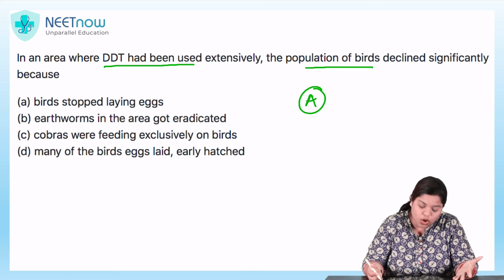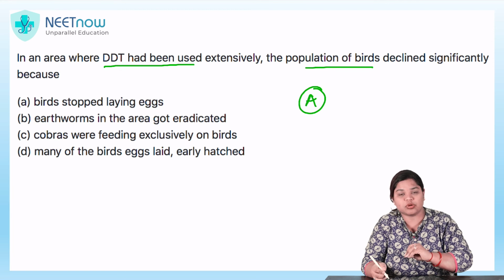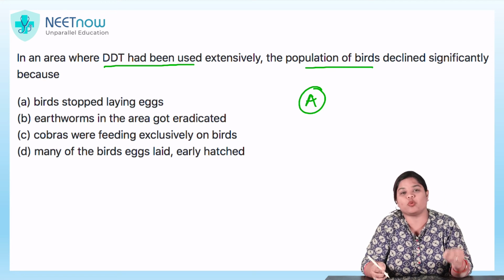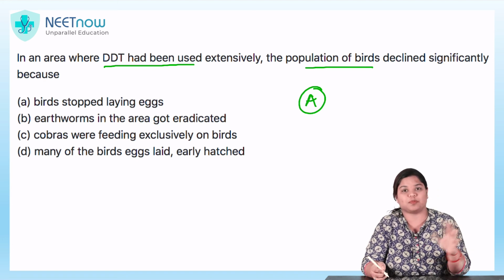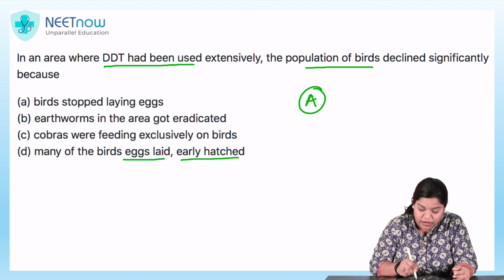Earthworms in the area got eradicated. This also might be one of the reasons, but the birds will not only feed on earthworms, right? So again, let's see the next option. Cobras are feeding exclusively on birds. This is not probable because cobras are not going to feed exclusively on birds. This is a supposed kind of situation. Many of the birds' eggs laid early hatch.